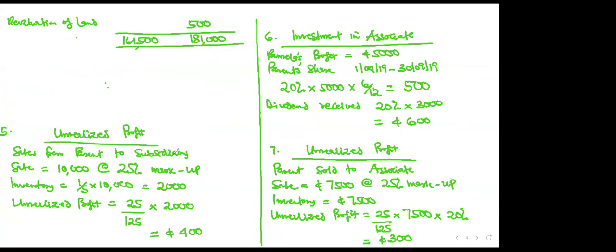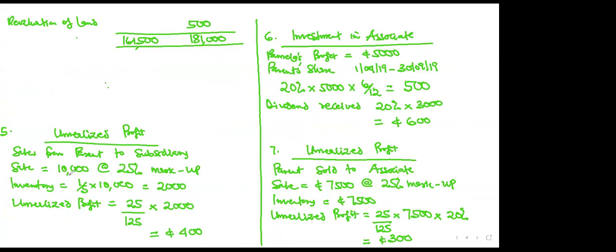Unrealized profit. You treat it in cost of sales. You add it to cost of sales. So the 400. Now, first of all, the treatment of the intragroup sale of 10,000. It is a sale to one person and a purchase to another. If I sell goods to you, to me it's a sale. To you, the one who bought it, it is a purchase.